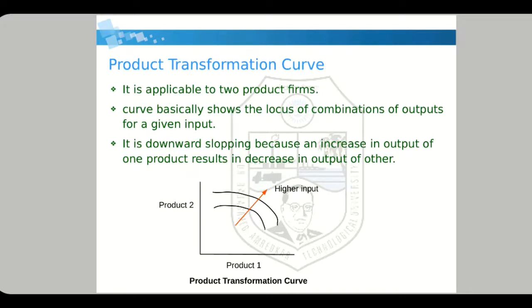So if we increase the input, the curve will go higher. But again, in comparison with the first curve, the same situation happens. Though the input has increased, the production may increase, but the production of one product will affect the production of the second product. This is known as a product transformation curve.